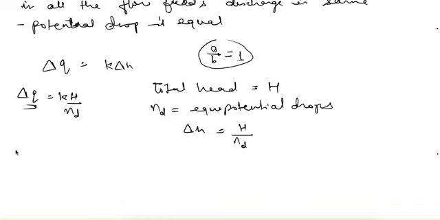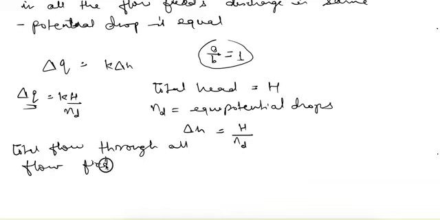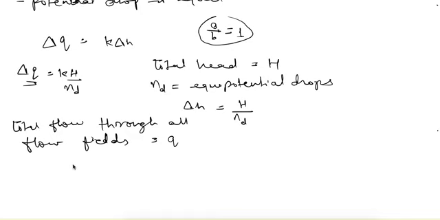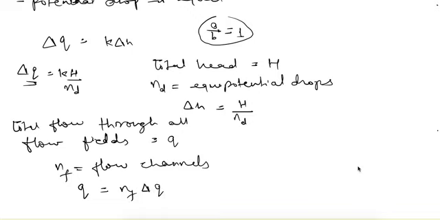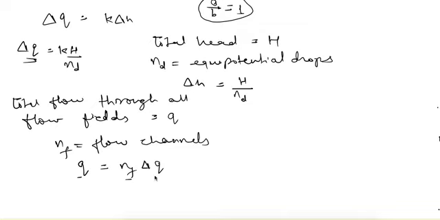So if the total flow through all flow fields is equal to Q, and there are nf number of flow channels, then total Q will be equal to nf times small delta q.